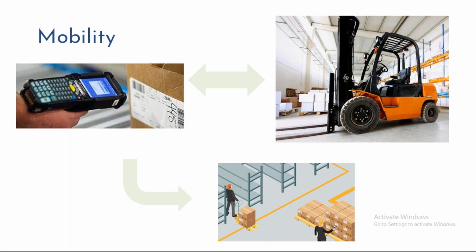So EWM supports RF and scanners. If you look at this picture here, we have a barcode on the box. As an operator, I'll utilize the scanner and scan the barcode. There will be some places where we can scan and some places where we need to enter some data. So I'll be able to enter the data and complete my activities using these scanners.